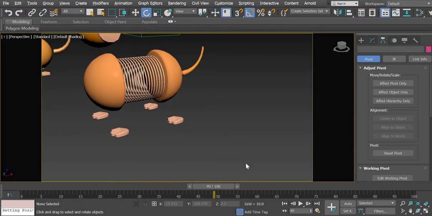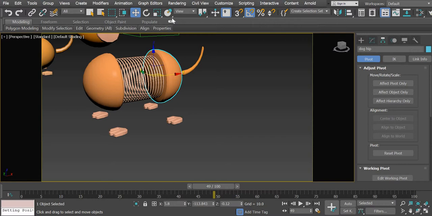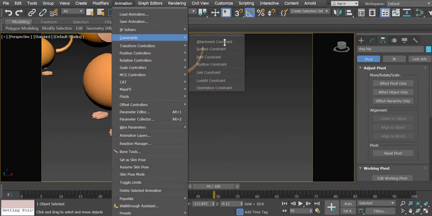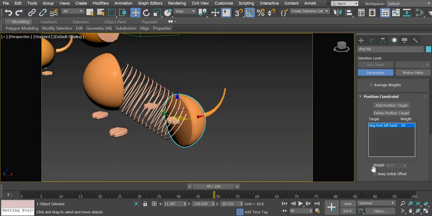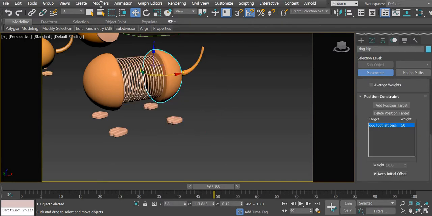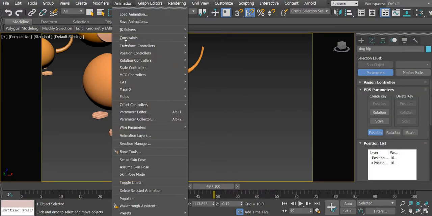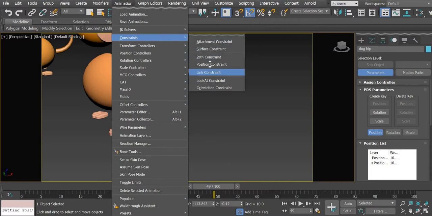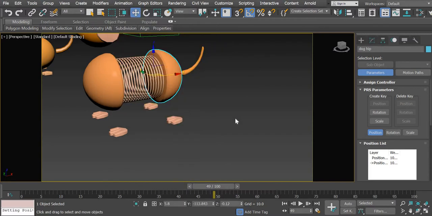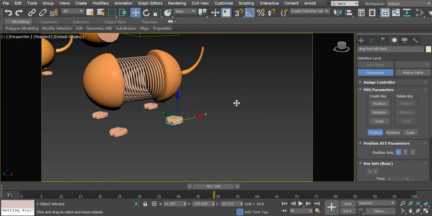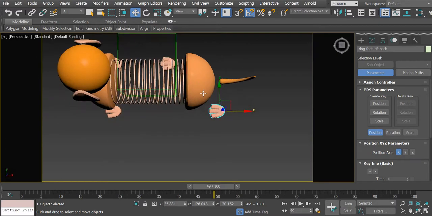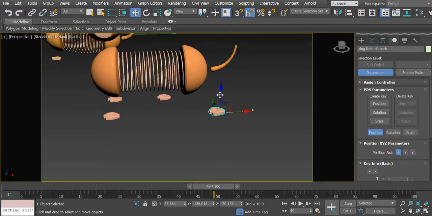Now back legs. So we will do the same thing with the hip. Animation, constraint, position constraint this leg, and again we will say keep initial offset, and then animation. So again the hip is selected, then animation, constraint, position constraint, and then the other foot. So now when this moves, this leg moves, and then when this happens, this will be in the middle always. Okay, and then same way when it goes up and down.